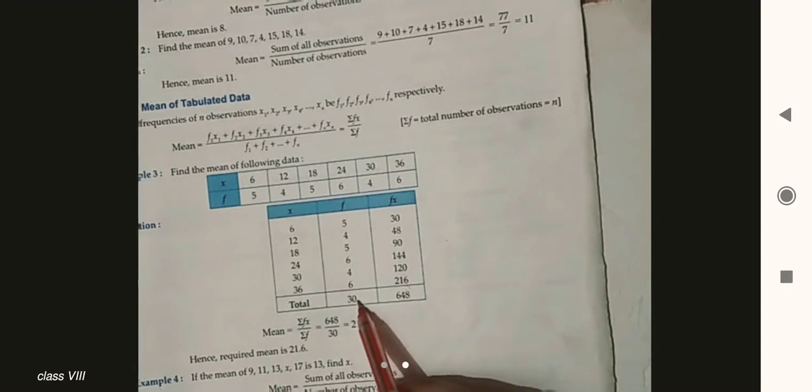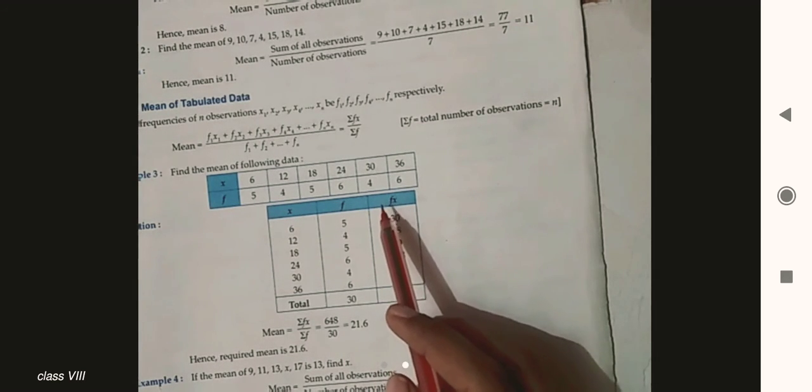This summation is the symbol, sigma, to show that the sum is there. So the sum of f x divided by the sum of f will give you the mean of this type of grouped data.